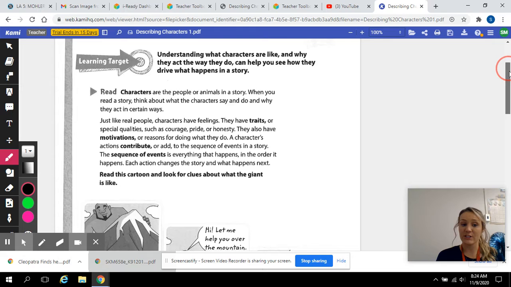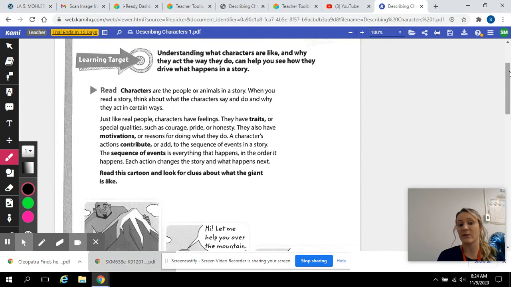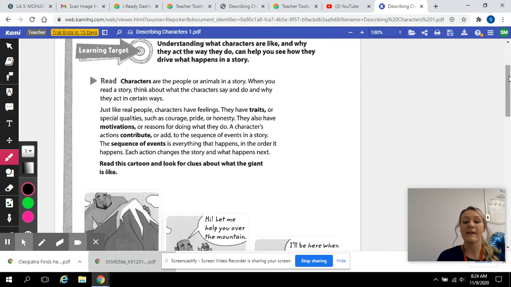A character's actions contribute or add to the sequence of events in a story. The sequence of events is everything that happens, okay? It's in that order that it happens. We've worked on sequence of events, putting the story in order. So by identifying how the character feels, what they do, that's going to help us also identify the sequence of events, okay? Each action changes the story and what happens next.